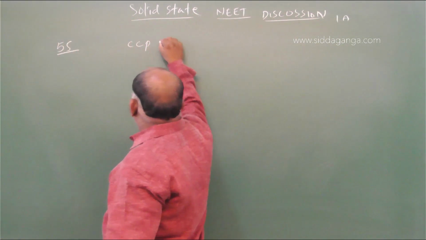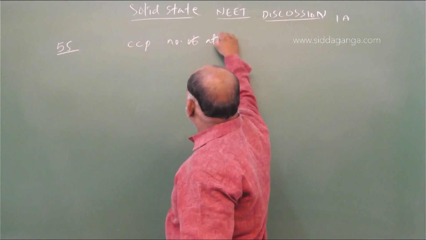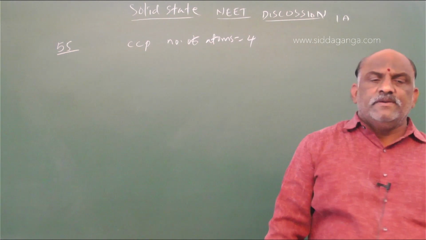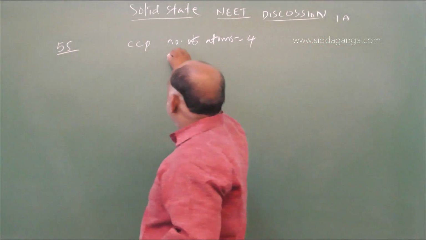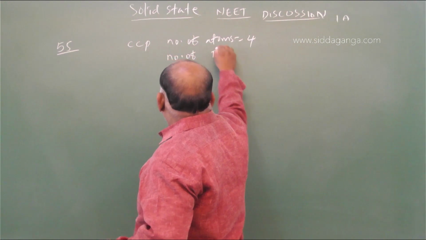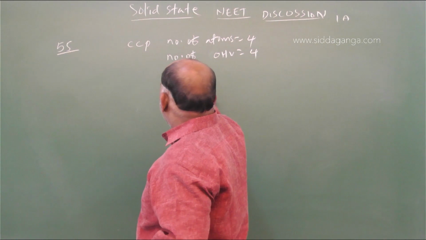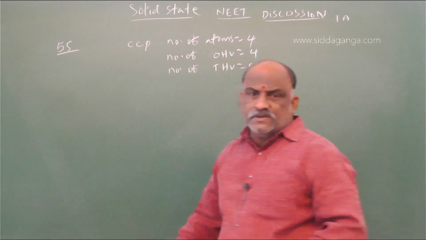CCP, number of atoms is equal to 4. In CCP, number of atoms is equal to 4. Number of octahedral voids is equal to 4. Number of tetrahedral voids is equal to 8. You know this one.